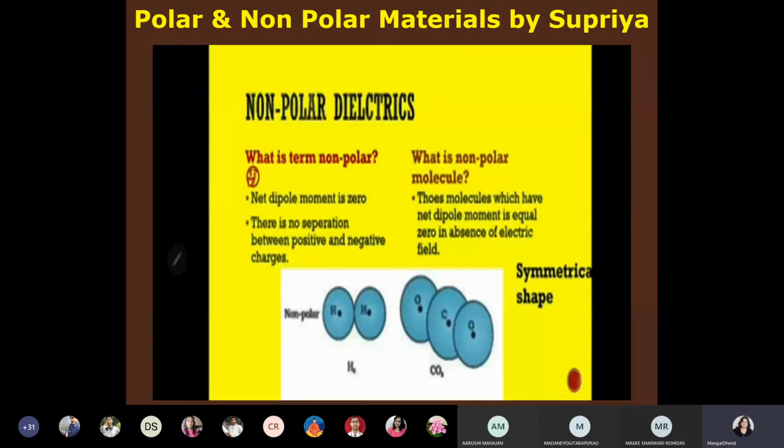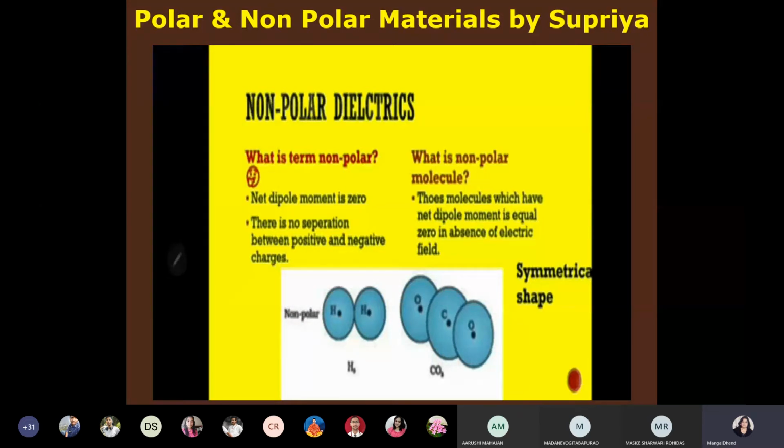Non-polar dielectrics. What is the term non-polar? Net dipole moment is zero. There is no separation between positive and negative charges. What is a non-polar molecule? Those molecules which have net dipole moment equal to zero in the absence of an electric field.